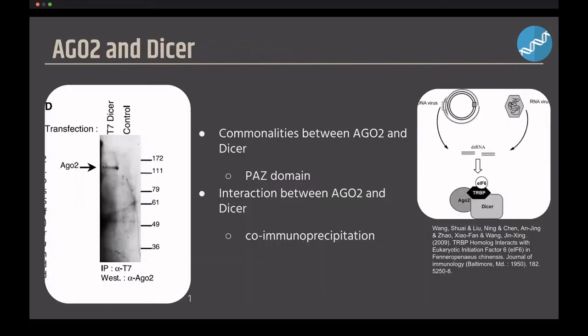As of this study, the biochemical functions of the domains of the Argonaute family were unknown. However, AGO2 did share the PAS domain with Dicer, and because Dicer processes dsRNA to siRNA, the researchers considered that these complexes might physically interact. To test if that is the case, the researchers T7 epitope tagged the Dicer protein and immunoprecipitated the transfected S2 cell lysate with a T7 antiserum.